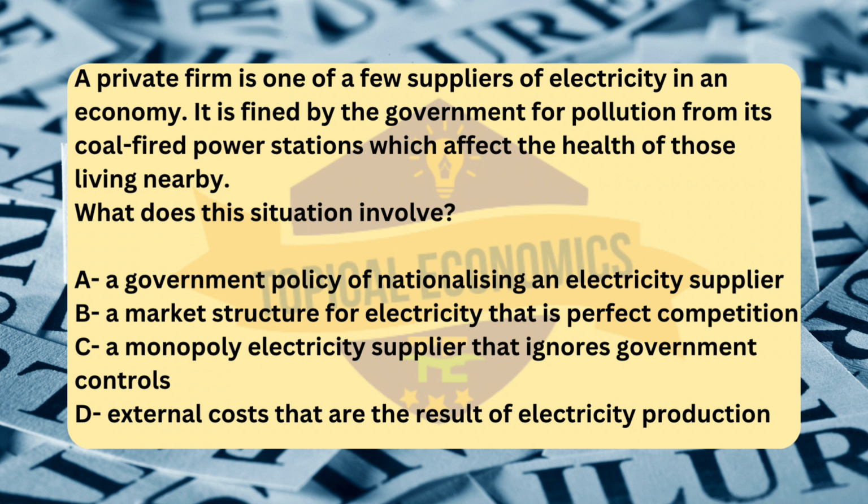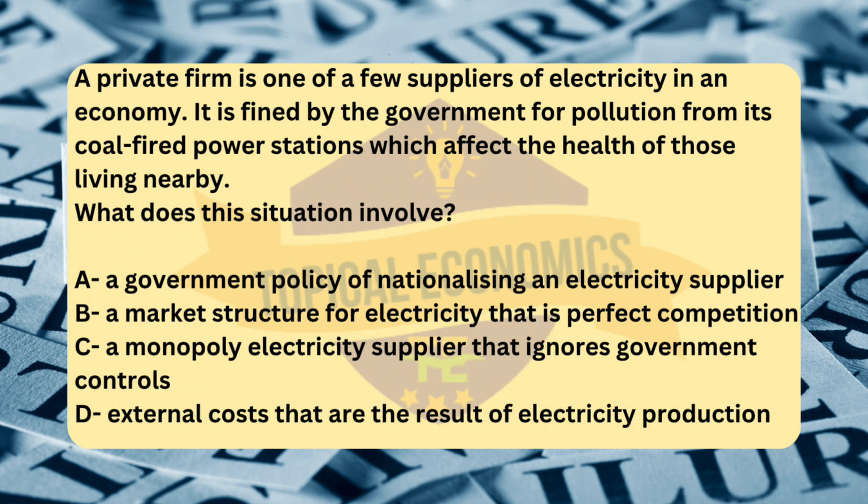External costs occur when the production or consumption of a good or service causes harmful side effects that affect third parties. In this case, the pollution caused by the coal-fired power stations is an example of negative externalities, as the health costs are borne by the local residents, not the power company or the consumers of electricity.